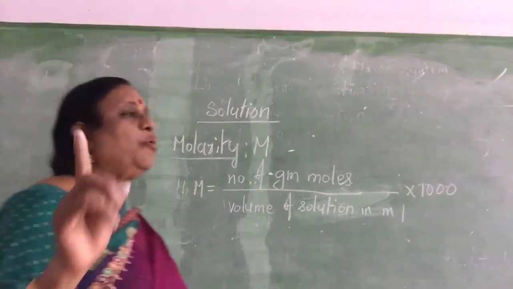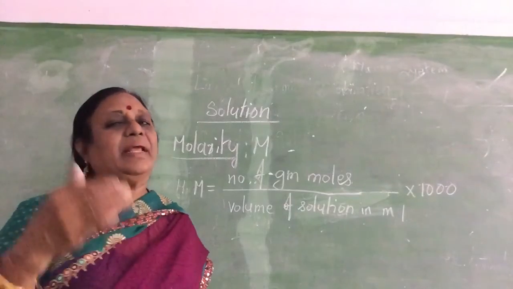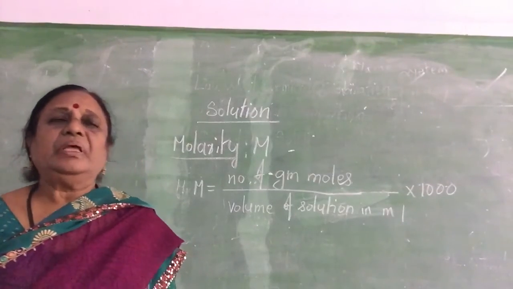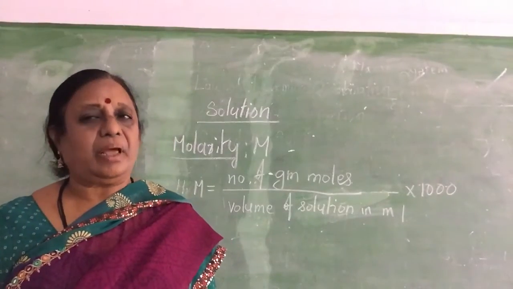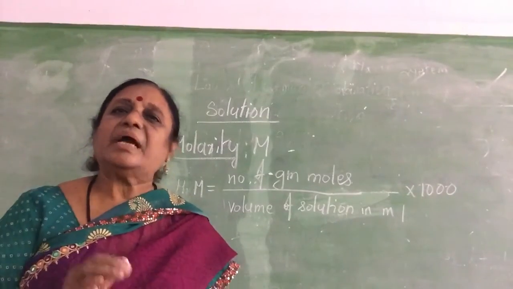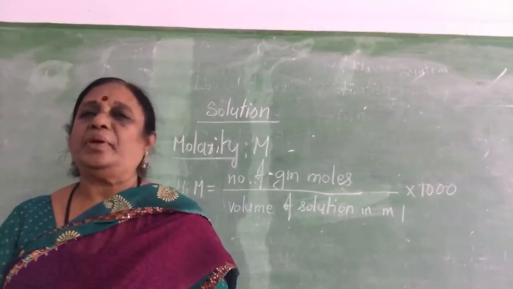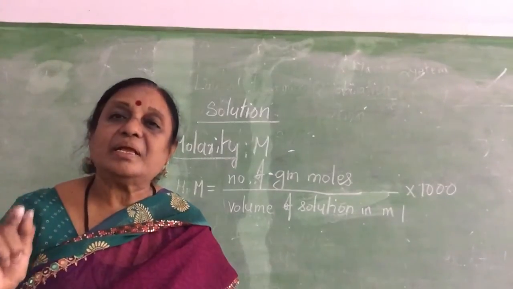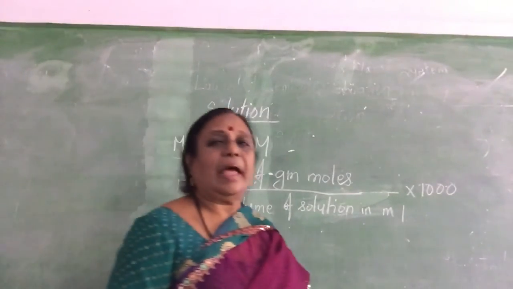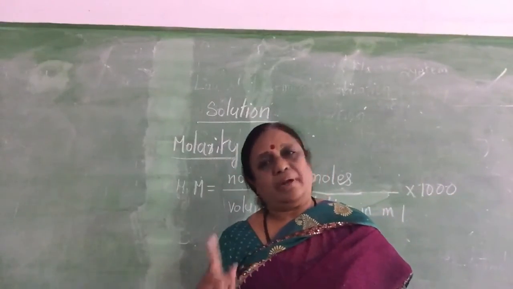अगर आपको 1 molar solution you have to make, then what you have to do? For example, sodium hydroxide. तो जिस सब्सटेंस का 1 मोलर सॉल्यूशन बनाना है तो उस सब्सटेंस का मॉलिक्यूलर मास लेना है. सोडियम हाइड्रोक्साइड NaOH. The molecular mass of sodium hydroxide is 40 gram. When 40 gram, when it is dissolved in 1 liter, that is called 1 molar.